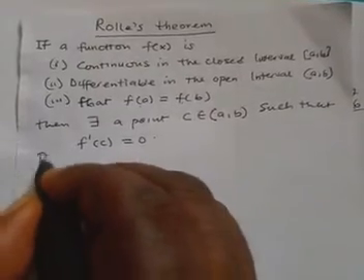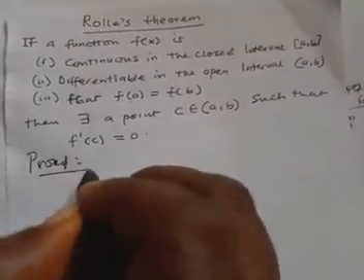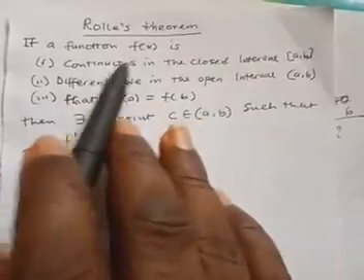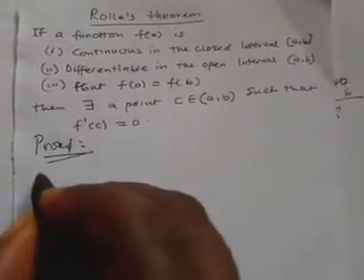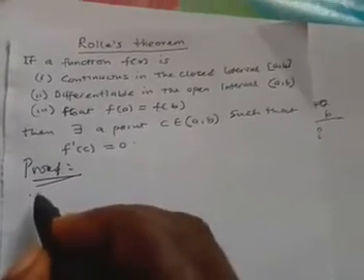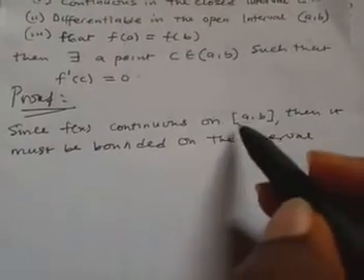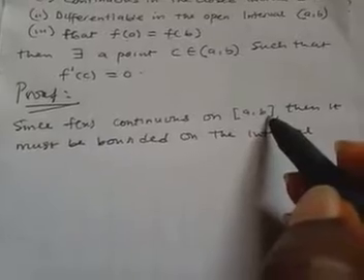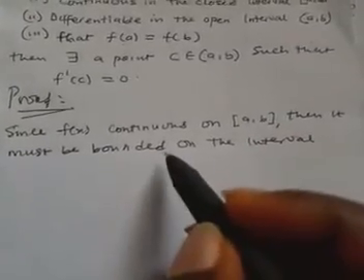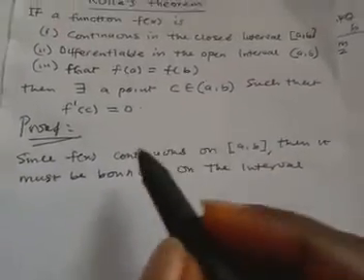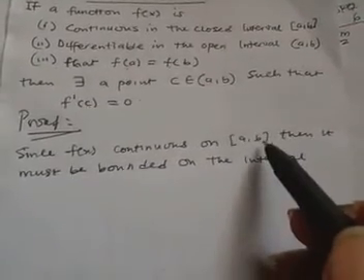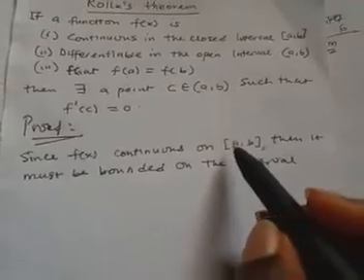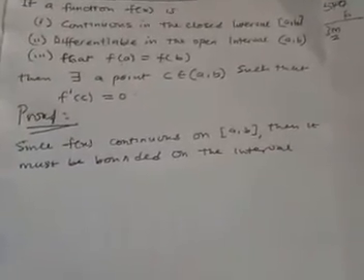Now let's prove the theorem. We have said that the function is continuous. So we can now say that since f of x is continuous on [a, b], then it must be bounded on the interval. If a function is continuous on a certain interval, then it must be bounded on it. Then by the completeness axiom, which says that if a set is bounded, it must have a supremum and an infimum.